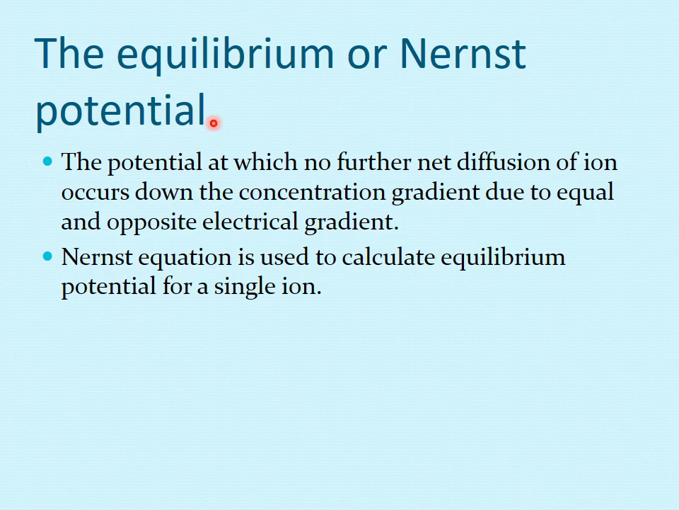So what is the equilibrium potential or the Nernst potential? Please learn this definition. It's the potential at which no further net diffusion of ion occurs down the concentration gradient due to equal and opposite electrical gradient, and Nernst equation is used to calculate this equilibrium potential. When you are calculating the equilibrium potential or the Nernst potential of a single ion, you use the equation which is known as the Nernst equation.